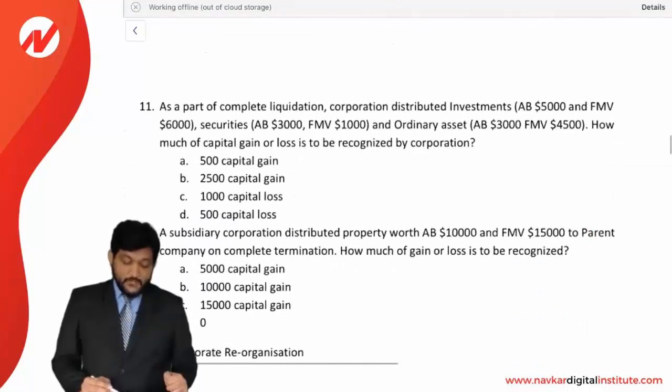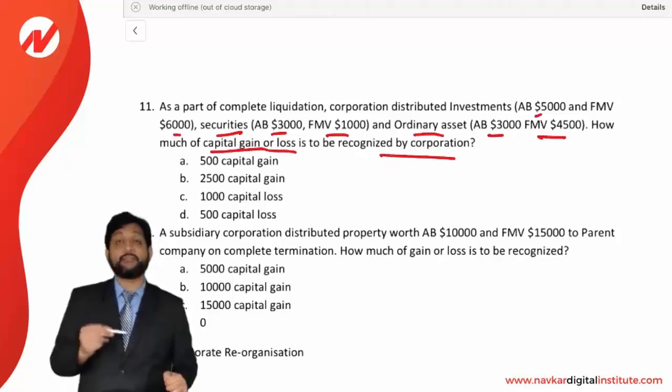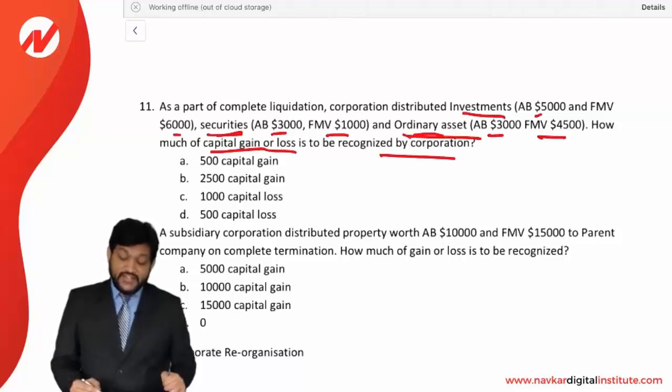As part of a complete liquidation, the corporation distributed investment whose AB is 5,000 and FMV is 6,000, securities whose AB is 3,000 and FMV 1,000, and an ordinary asset with AB 3,000 and FMV 4,500. How much capital gain or loss is to be recognized by the corporation? Look at the words capital gain or loss. So you need to consider first what is a capital asset. Investments are a capital asset, securities are a capital asset, but an ordinary asset is not a capital asset. So you need to consider only these two.